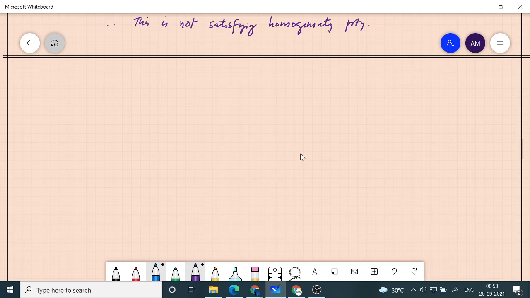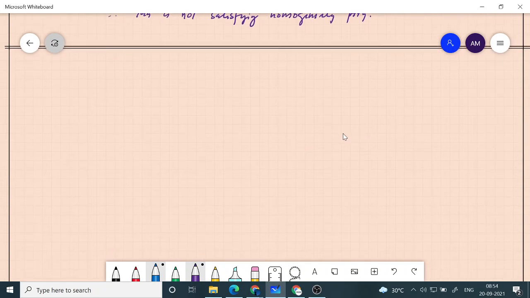Okay, the next example was what? y of t is equal to x of 2t. Does this satisfy superposition? We have seen that it satisfies homogeneity, but now let's check whether it satisfies superposition.